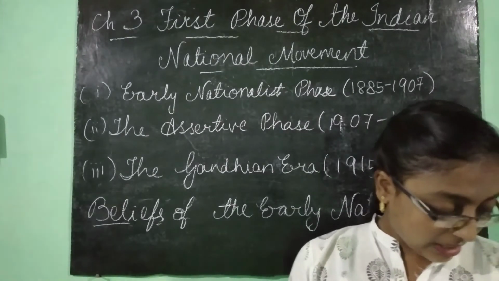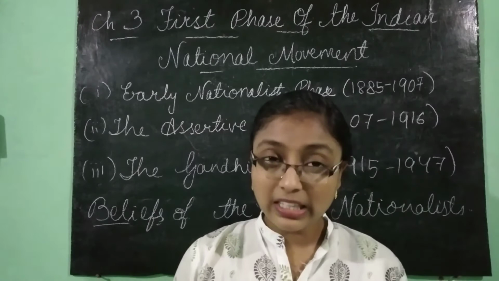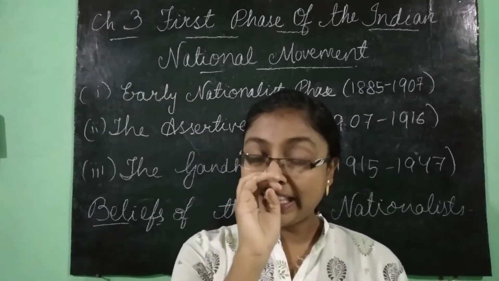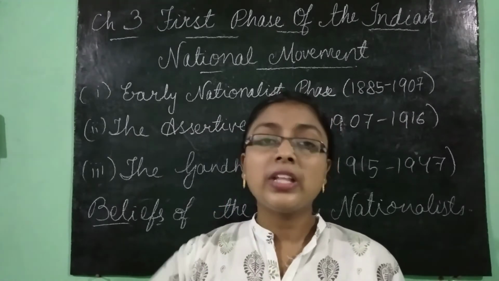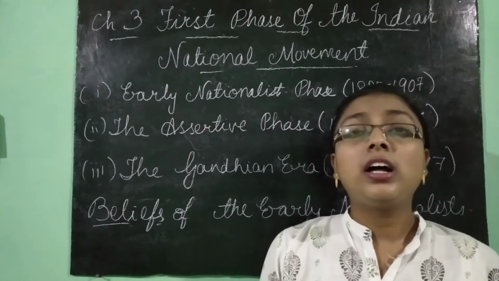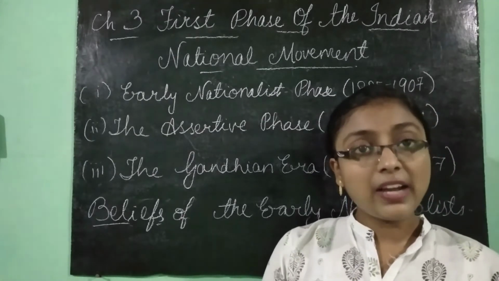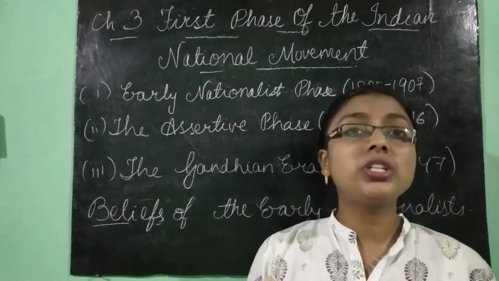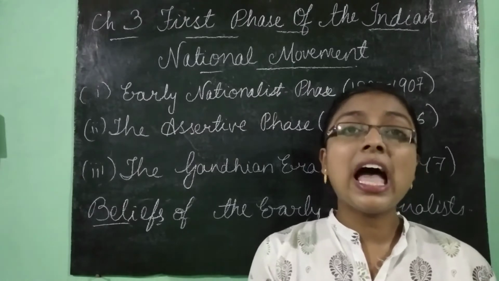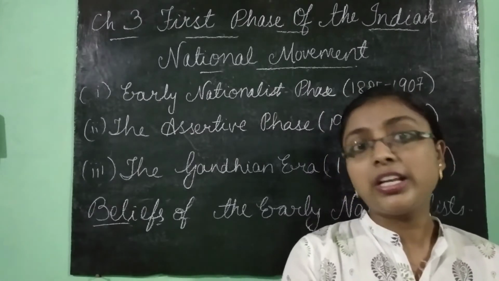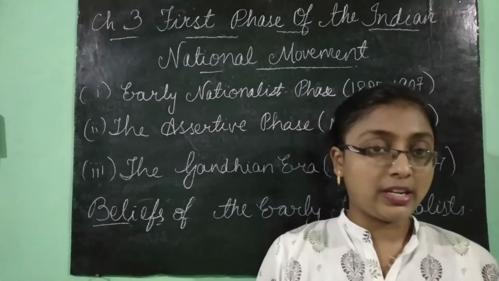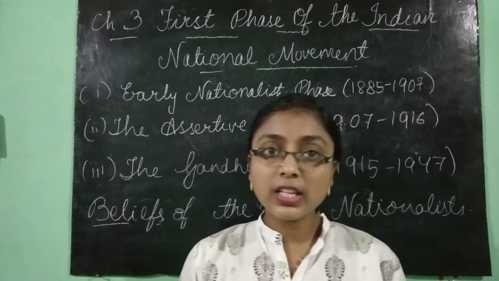Okay. Now the sixth one, they relied on constitutional methods, and they were all peace loving. They did not want to protest by being aggressive or by violent means. They wanted to adopt constitutional means. And this is because they had faith in the British that one day they would understand the problems of India. This was their faith.